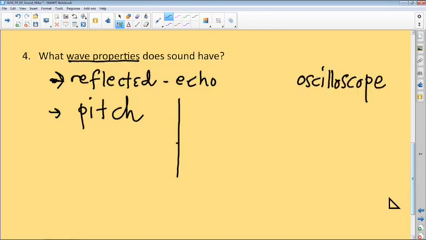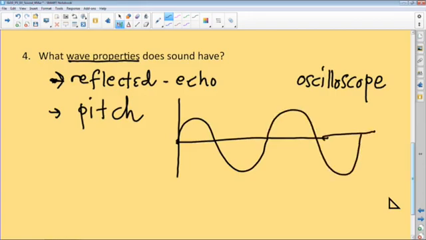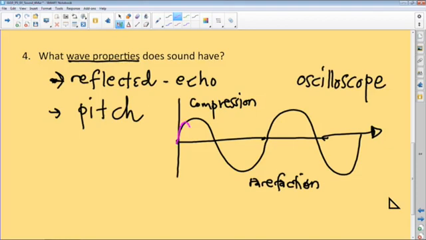Now, I want you to have a look at this very quickly. If this happens in a second, there are 2 complete vibrations per second. Let's say these are our compressions, and this is our refractions. For argument's sake, this is a sound of a particular pitch. If we're going to have a sound of a greater pitch, we'll have 1, 2, 3, 4, like that.